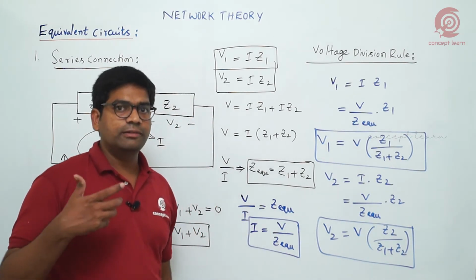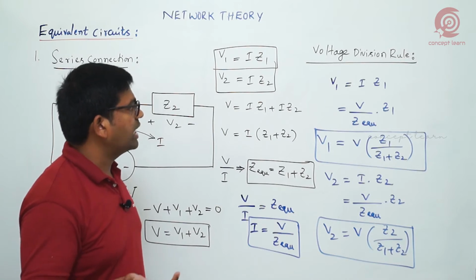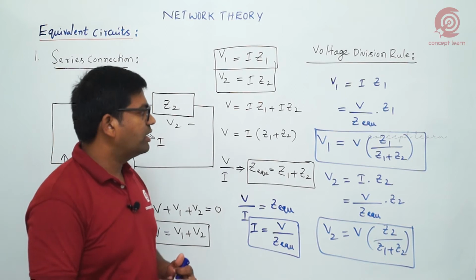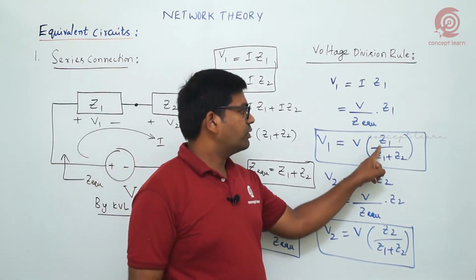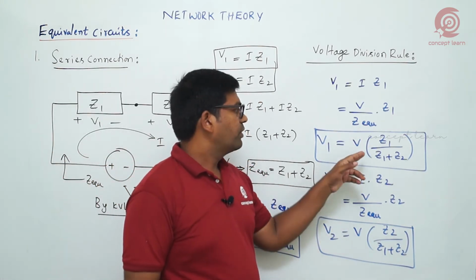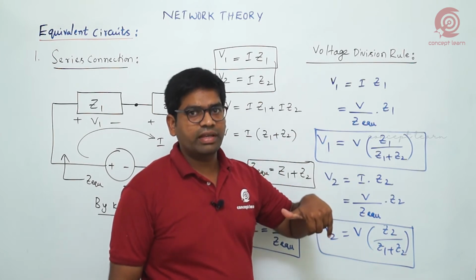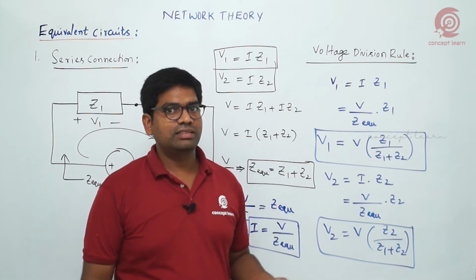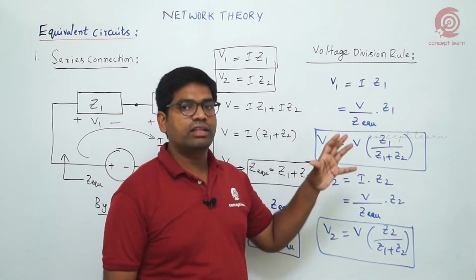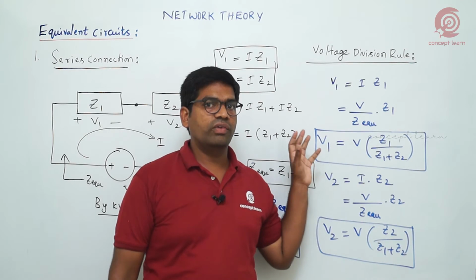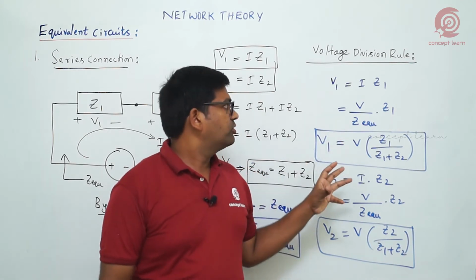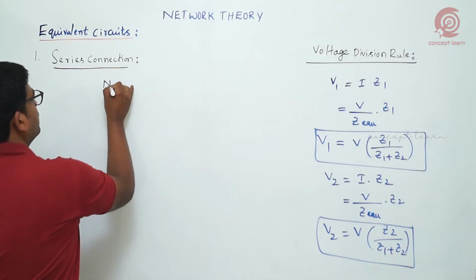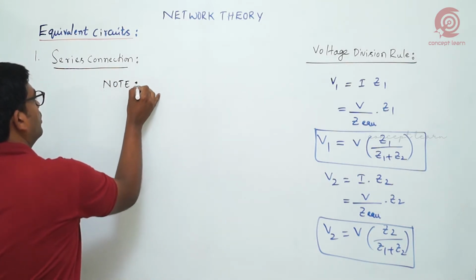Suppose it is for resistance, inductor or capacitor, what will be the change? The only difference is that Z is equal to R for resistance, and Z is equal to J omega L for inductor, but for capacitance it is different. So we just write the relations and see how we get the voltage division equations for the respective elements.